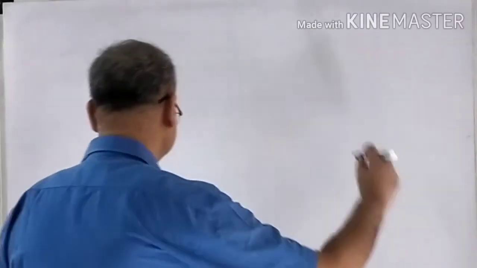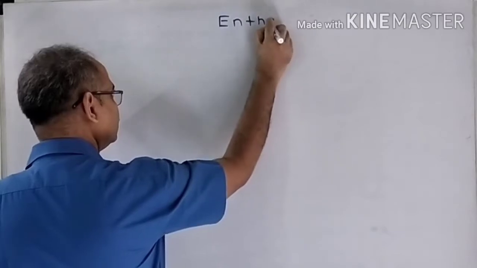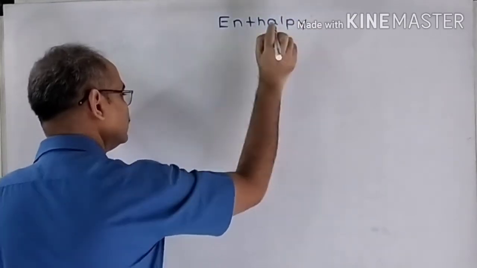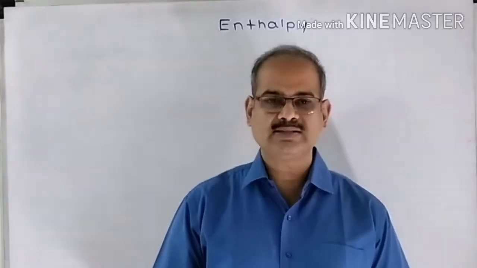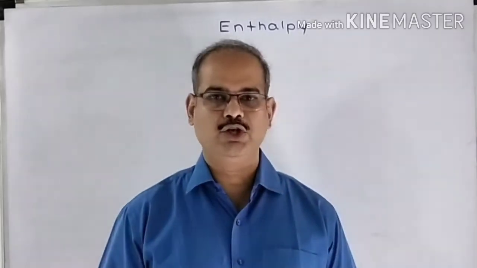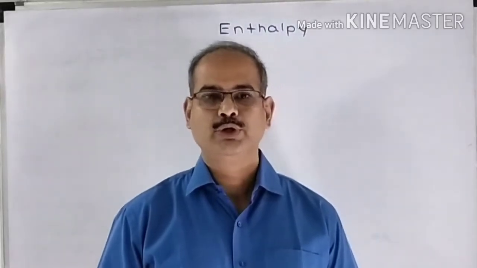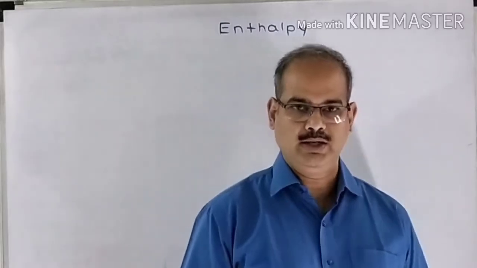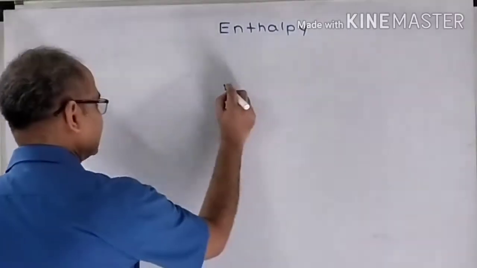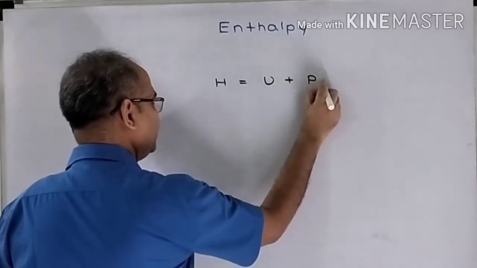We will be studying about enthalpy. What is enthalpy? Enthalpy is the sum of internal energy of the system and the energy associated with the system due to pressure and volume. So mathematically, enthalpy can be written as H is equal to U plus PV.